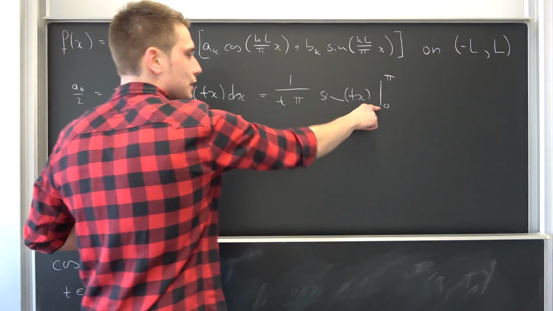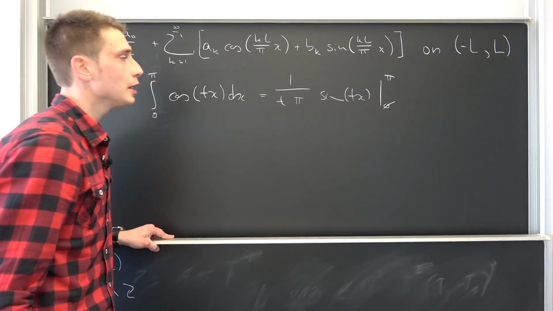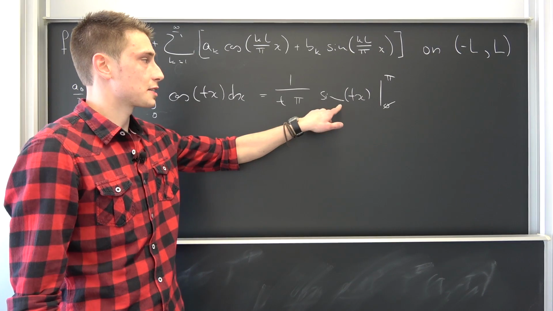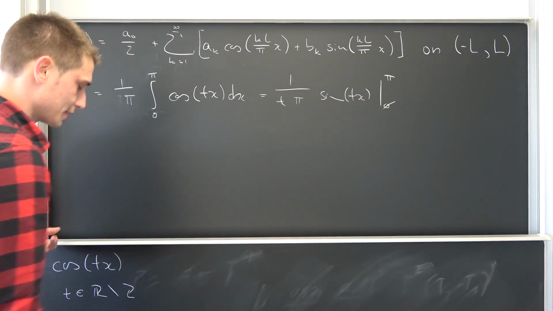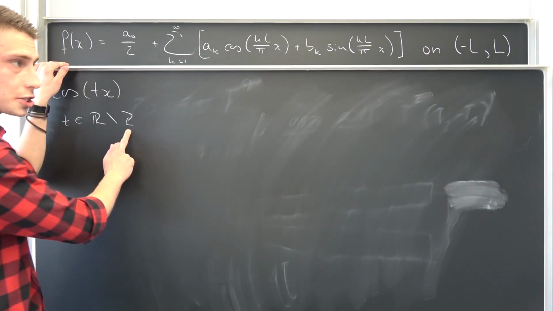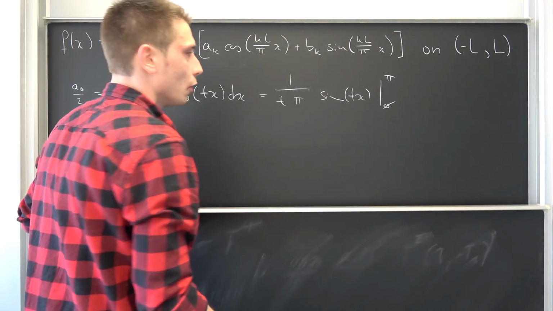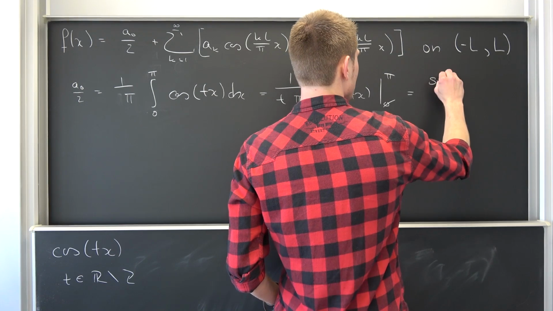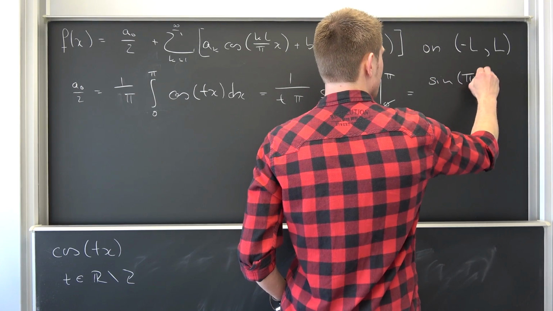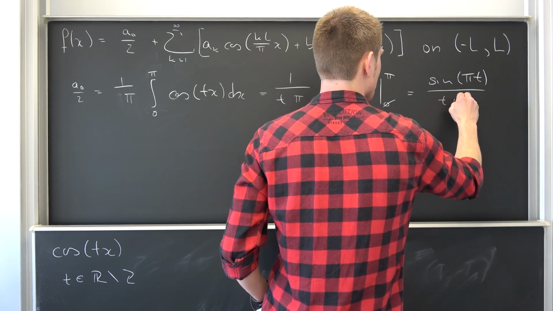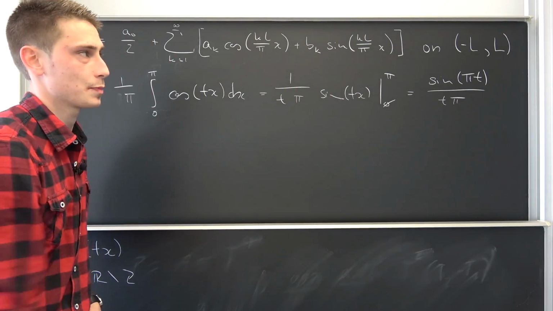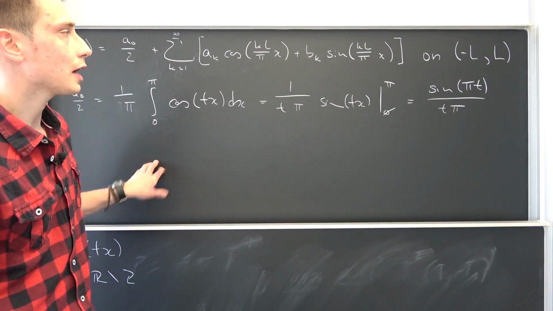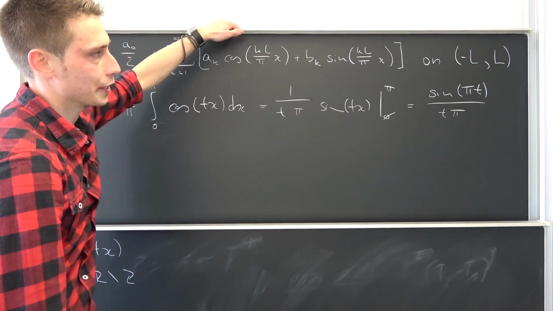Meaning if you plug 0 into here, it's going to vanish. Sine of 0 is 0. If you plug pi into here, this is the sine of t times pi. So you see, t is not an element of the integers, so not 0 or negative 1 or whatsoever. Meaning this is going to evaluate to the sine of pi times t over t times pi, or sine of t times pi.